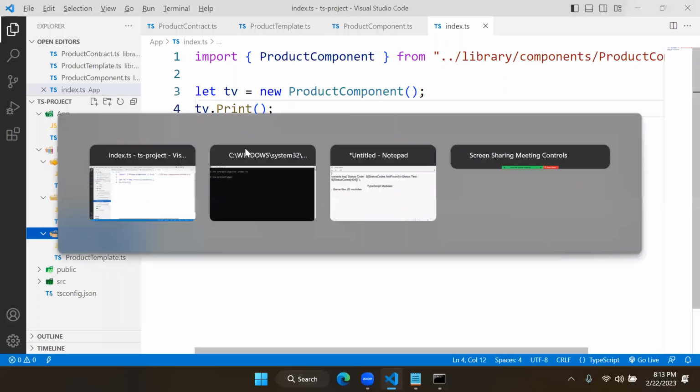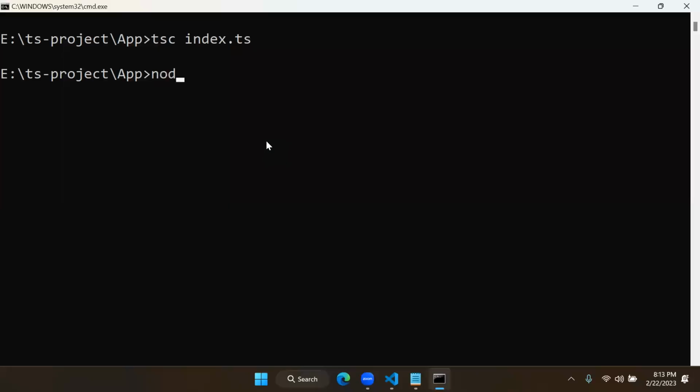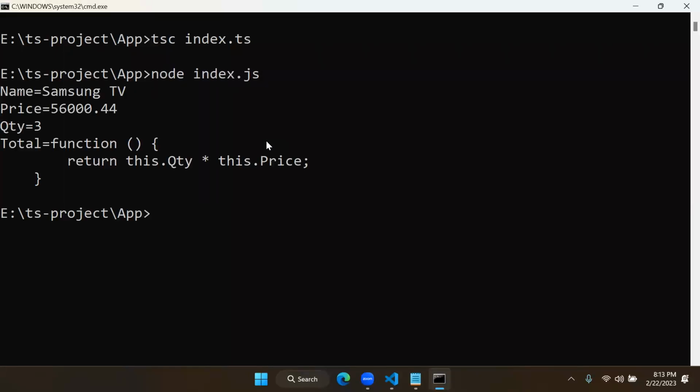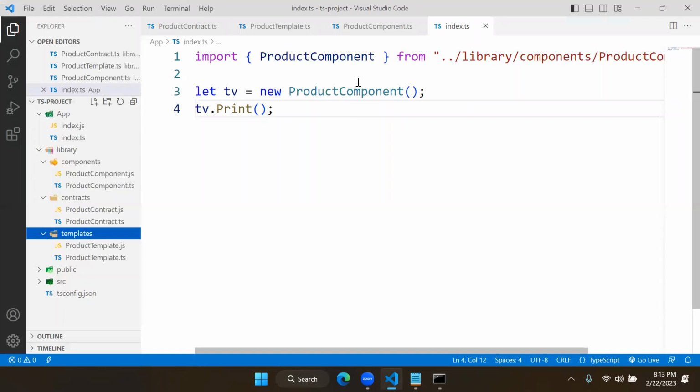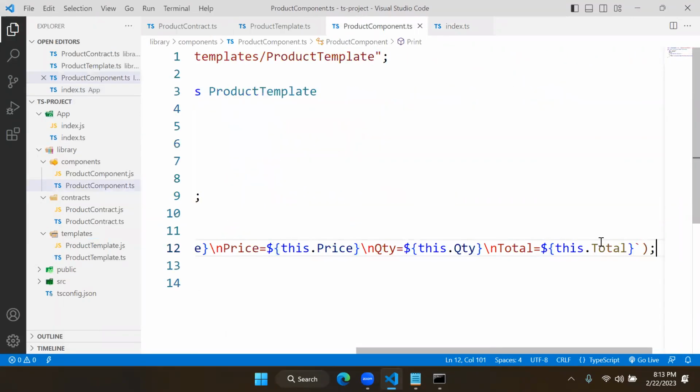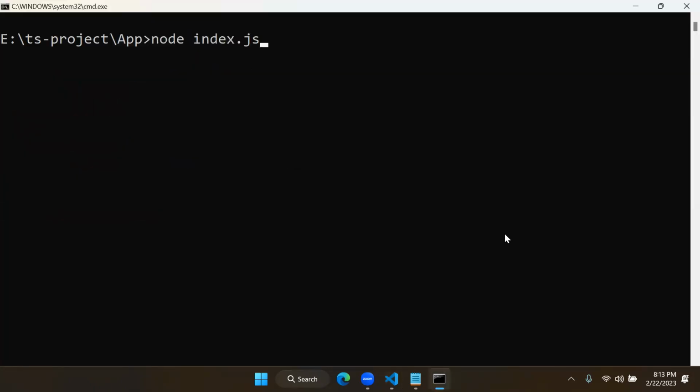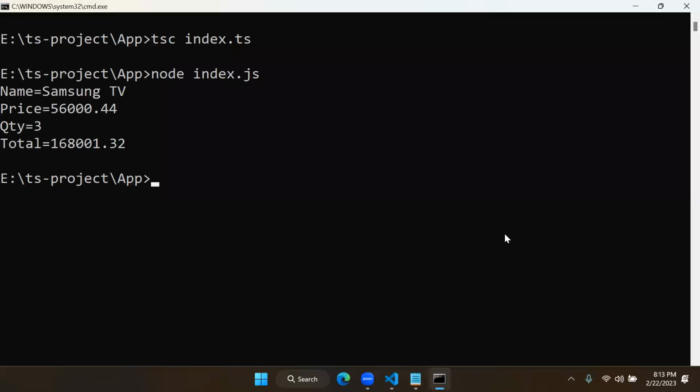You just have to run your component, that is node index.js. It will show the result. But the total function we are not calling as a function. Here total is written like a function, so you have to call it like a function. Then it will return the result. Okay, so compile it and run it. It is going to print the total.